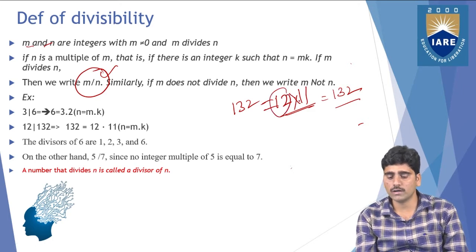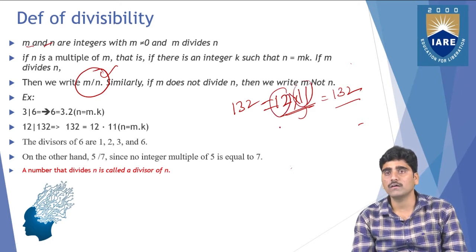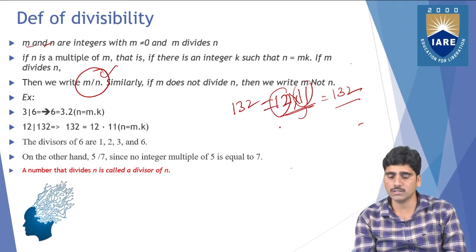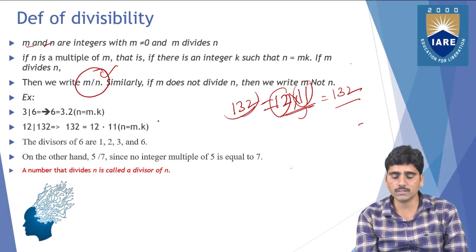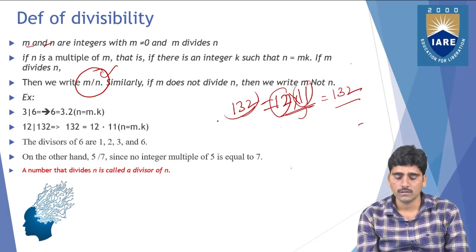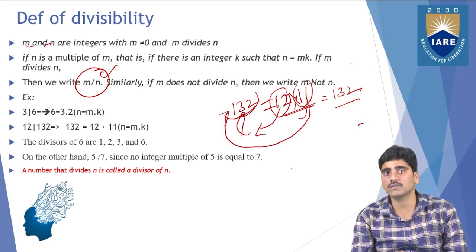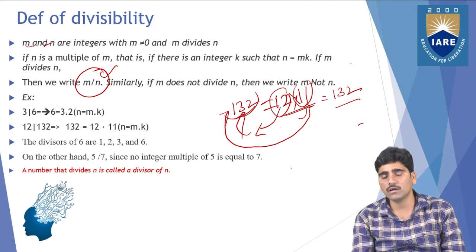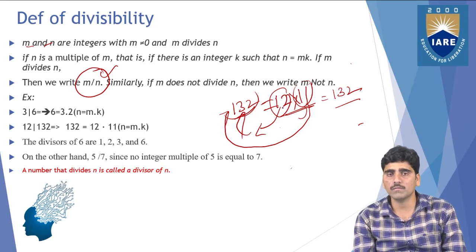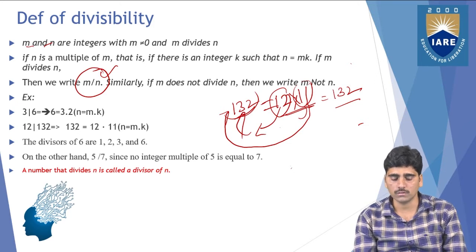So here 12 and 11 both are divisors of this number 132. 12 is a divisor of 132 and 11 is also a divisor of 132. So 12 and 11 are divisors of 132, right?